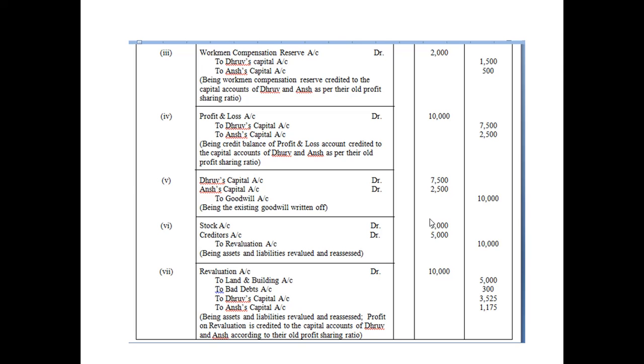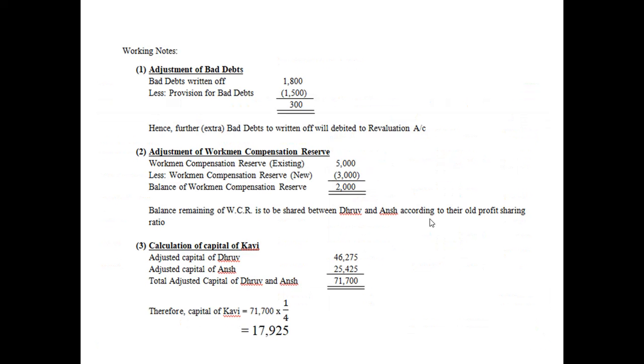So, whatever the leftover, let me go to working note. Have a look at working note number 2. Workmen compensation reserve that is existing is 5,000, isn't it? So workmen compensation reserve new is how much? 3,000. So what is the balance? 2,000.